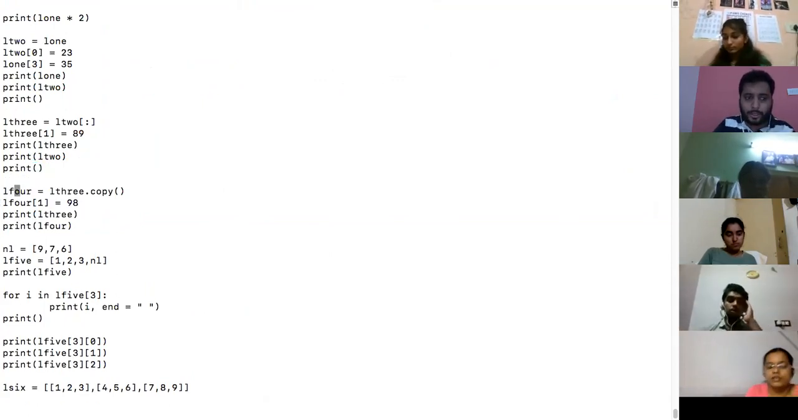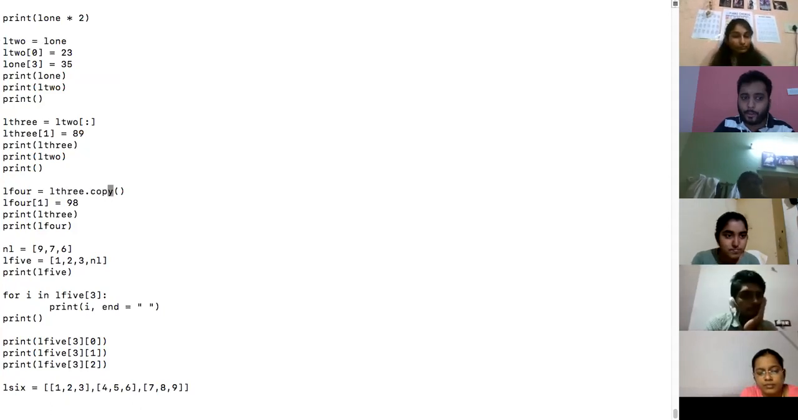Okay, so this also I'm making a new copy. There is a method called copy. So this is one way to make a copy, and this is another way to make a copy. There are also two different elements, two different lists. They are not the same. You can see the output.